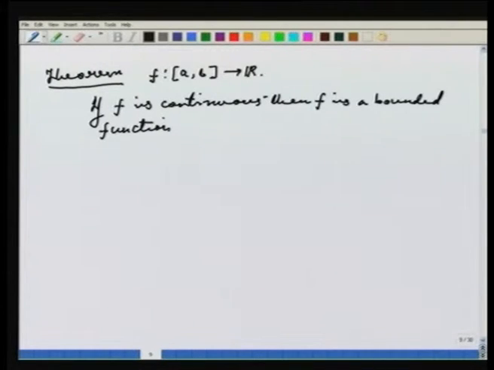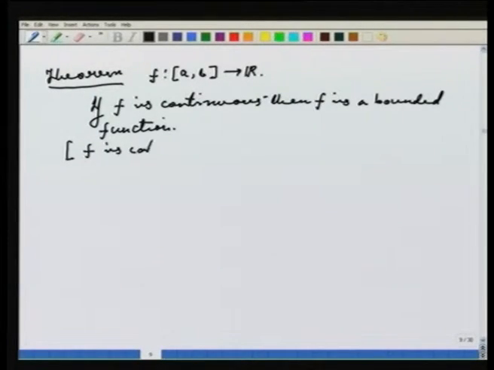What does a bounded function mean? It means this, that if you look at the collection of all f x's as x varies over the closed interval, then those f x's also lie inside a closed interval.